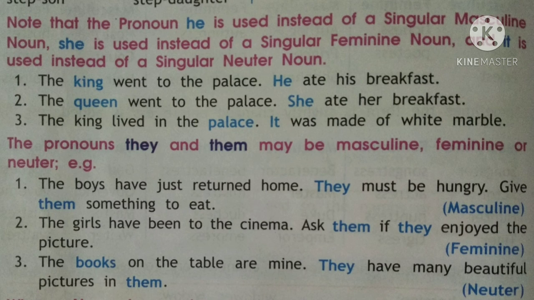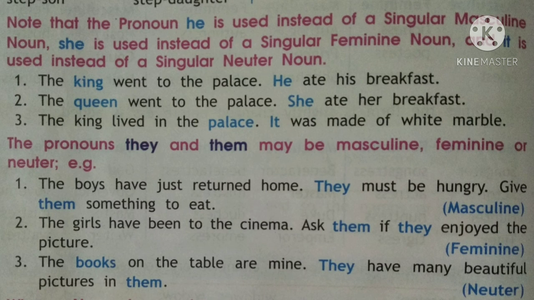Second, the queen went to the palace. Here we are talking about the queen and she is feminine. So we say that she ate her breakfast. So she and her, they are relating to the queen. So these are the pronouns which we need to change according to the feminine gender queen. Third one, the king lived in the palace. It was made of white marble. This it is what it is used for palace, which is a neuter noun, and it we are using for that neuter noun or the neuter gender. So we need to change even the pronouns in the sentences.